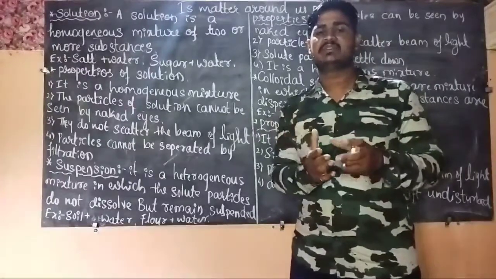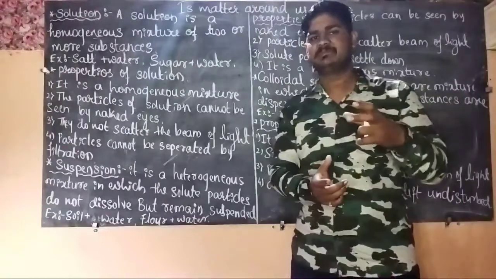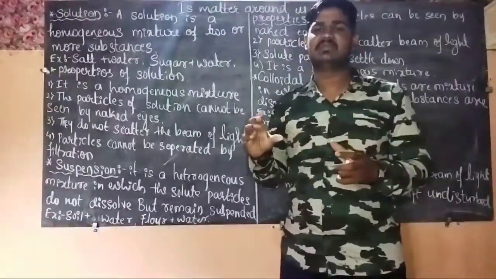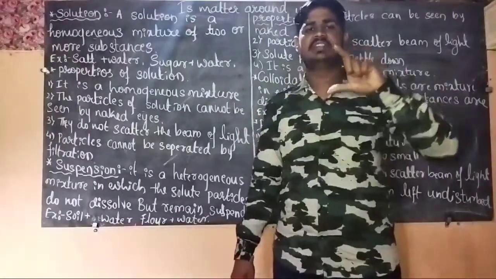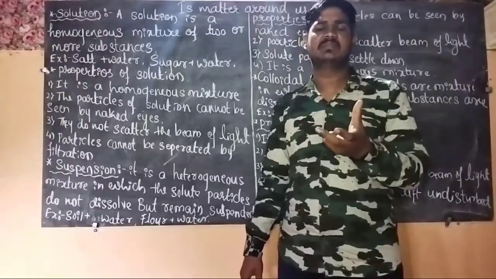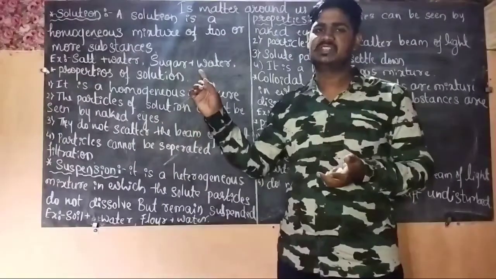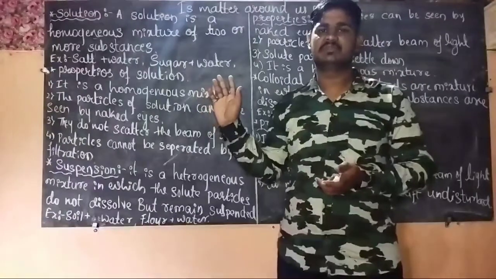For that you have to take the solution of water and sugar in a beaker, and then you have to pass the light with the help of a torch. Okay, and you will see the path of the light if it scatters the beam of light. If it does not scatter the beam of light, you will not see the path of the light. So in case of solution, the particles are very small, they do not scatter the beam of light.